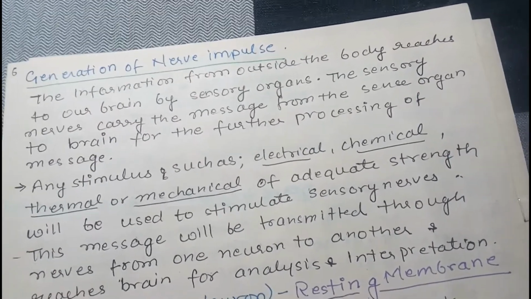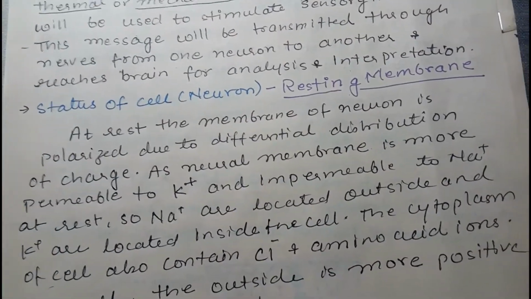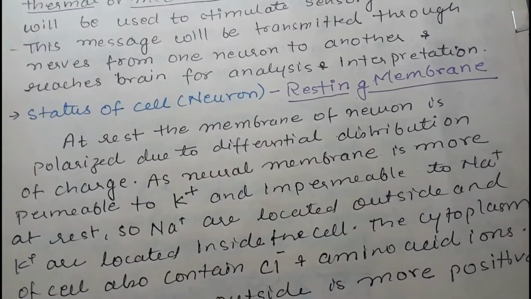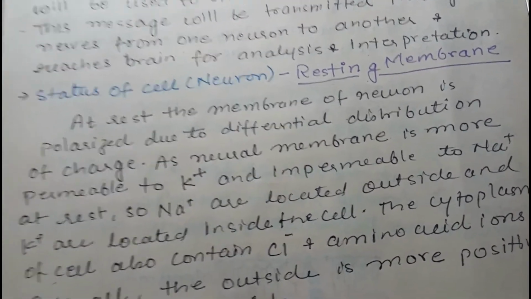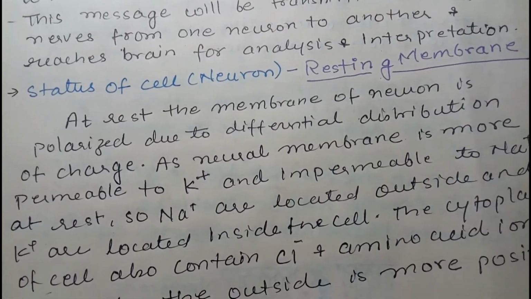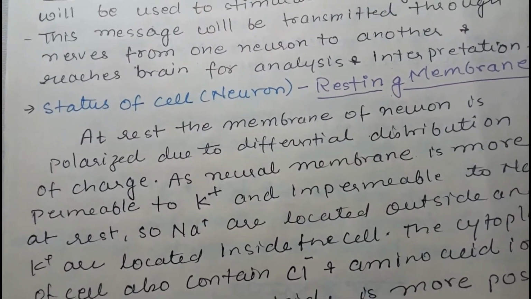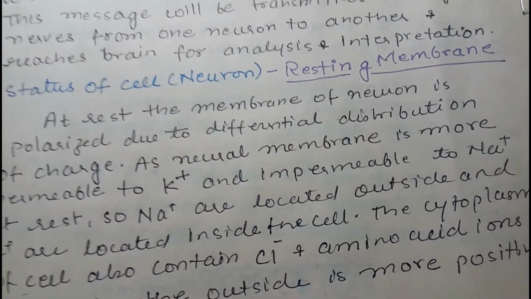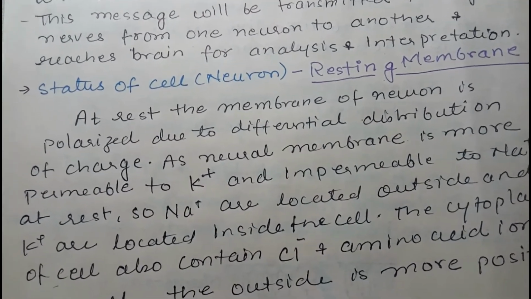So, generation of nerve impulse. First we need to understand what the resting membrane is. Resting means when the neural membrane has not picked up or received any stimulus. So first it was at rest. Once it receives the stimulus, certain changes will occur in the membrane, and it will transmit those charges to the adjacent area.